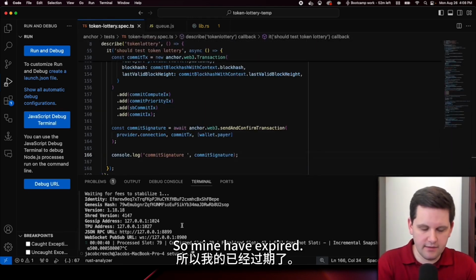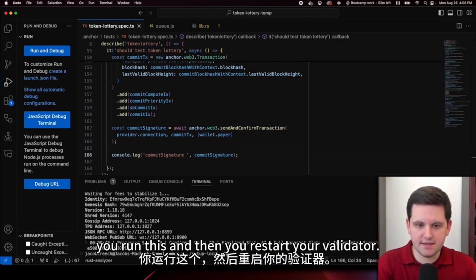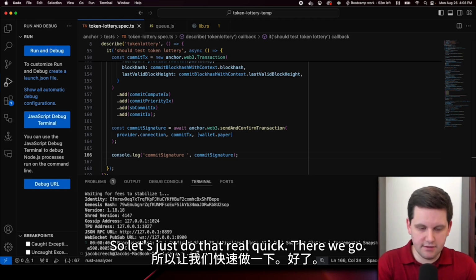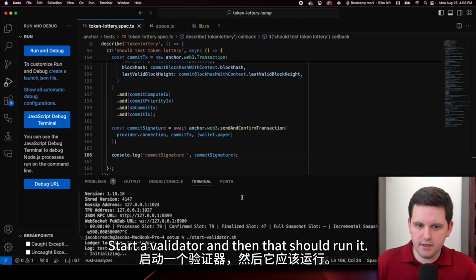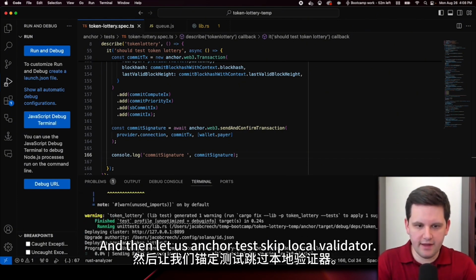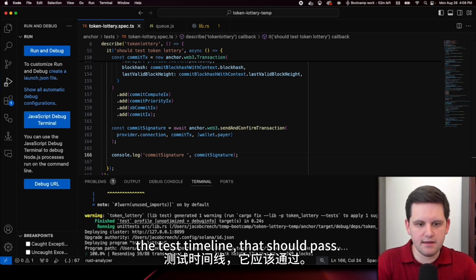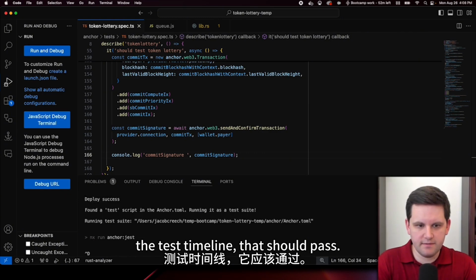So mine have expired. So what you do is run setup local, and then you restart your validator. So let's just do that real quick. There we go. Start validator, and then that should run it. And then let us anchor test skip local validator. And now, as long as it doesn't exceed the test timeout, this should pass.